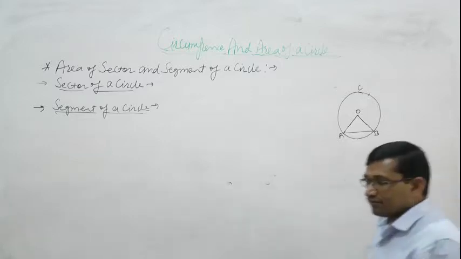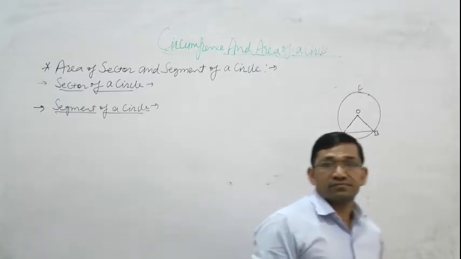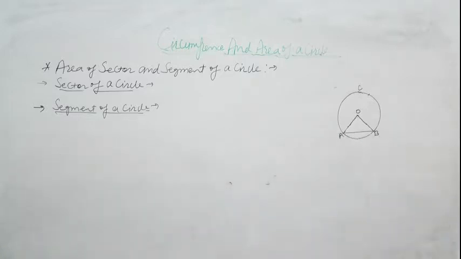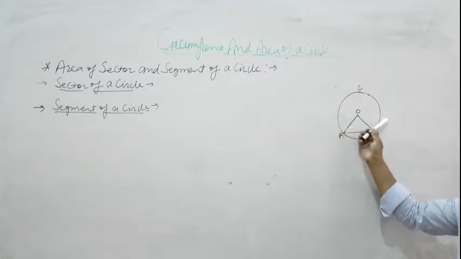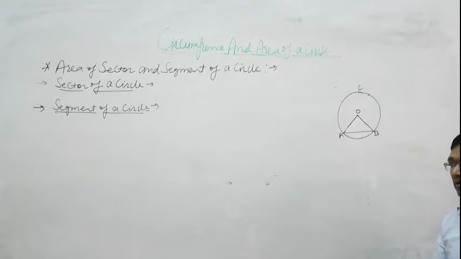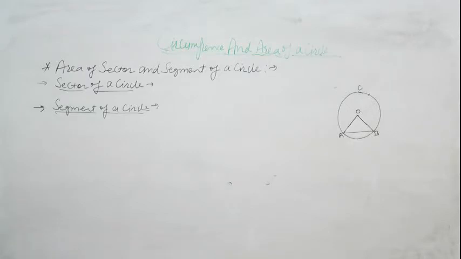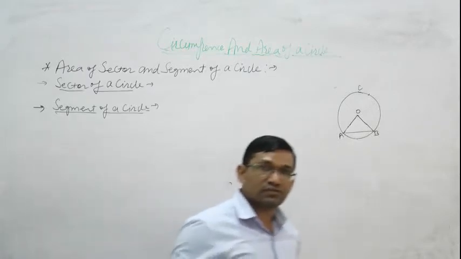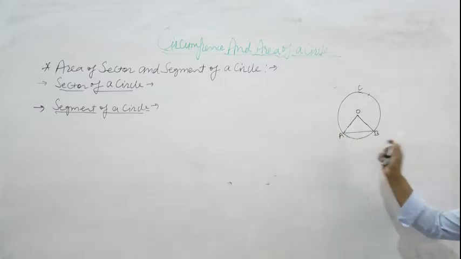And which is the longest chord? Longest chord is known as diameter of circle. The chord which passes through center of circle is known as diameter, and that is longest chord of circle. Clear? So AB is chord.